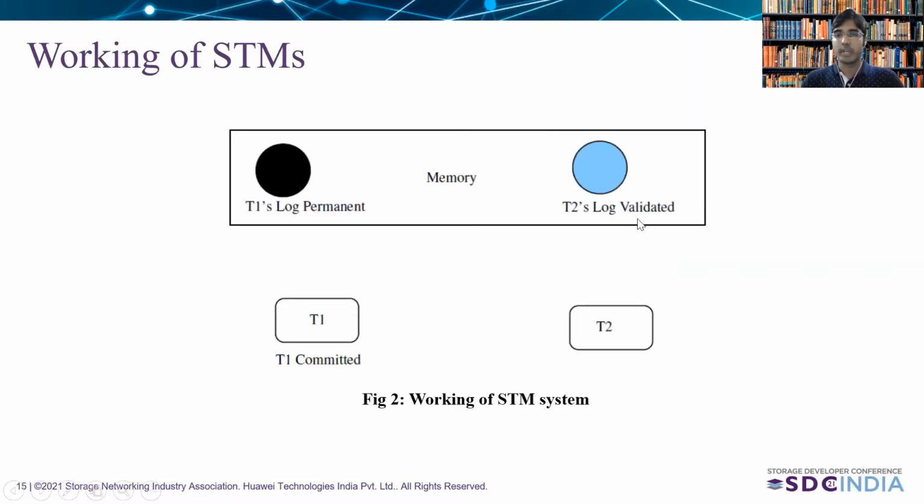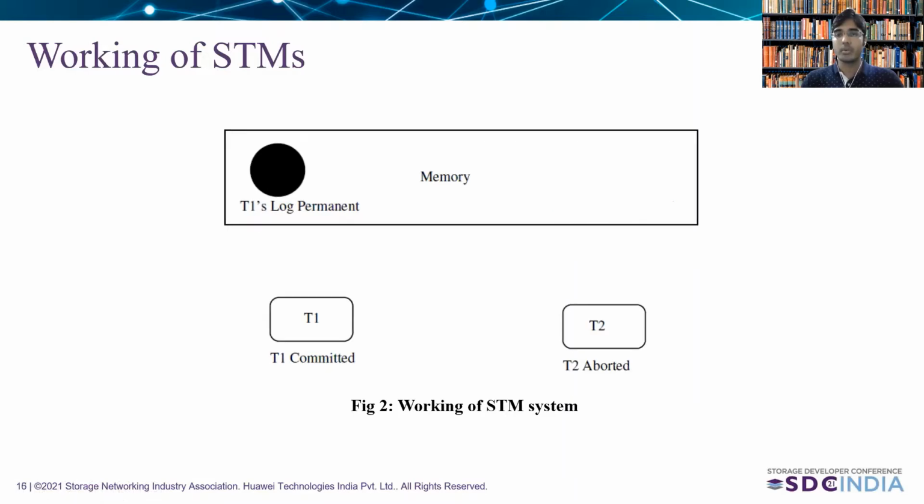T2 will also validate its log. If there is any inconsistency, then T2's log will not be made permanent to the shared memory and T2 returns aborted. And eventually it will try with a new timestamp and return committed. So this is the high-level working of the STM.